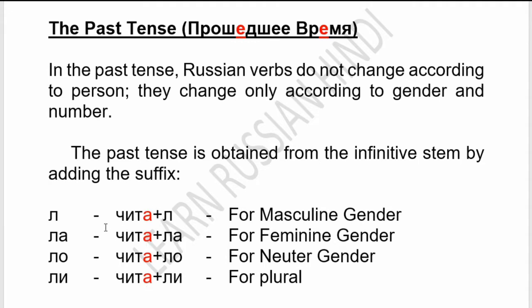So it will become chital, chitala, chitalo, and chitali for plural. So you can practice like that: chital, chitala, chitalo, chitali. So these are the past tense forms of a Russian verb.